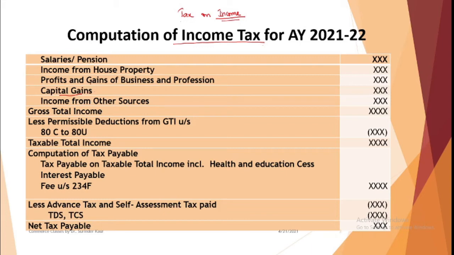Then, apart from these 4 major heads, you might have income from various other sources, like you have deposits in your bank and you get interest income. You might have written a book, so you get royalty income, isn't it? So you may have income from various other sources. It is an umbrella head, which includes any income from any source which is not in these 4 categories. So the basic thing is that all your income from any source, from any activity, is to be clubbed together, and that will give you your gross total income.